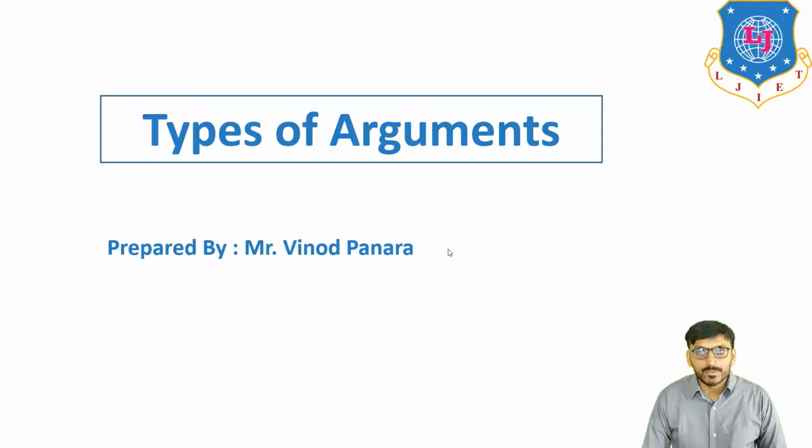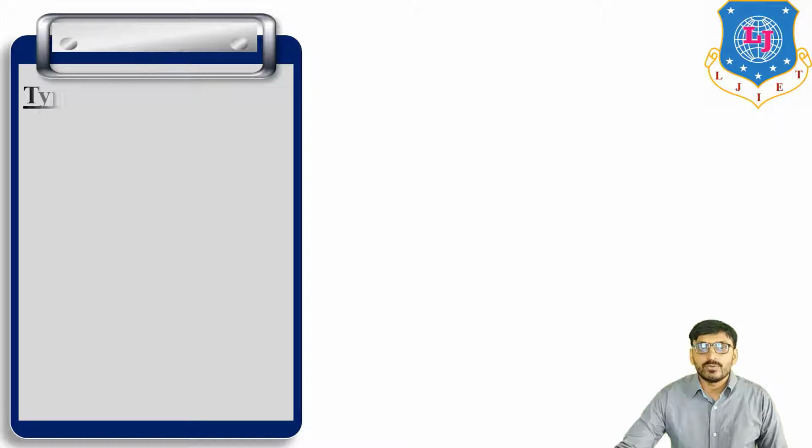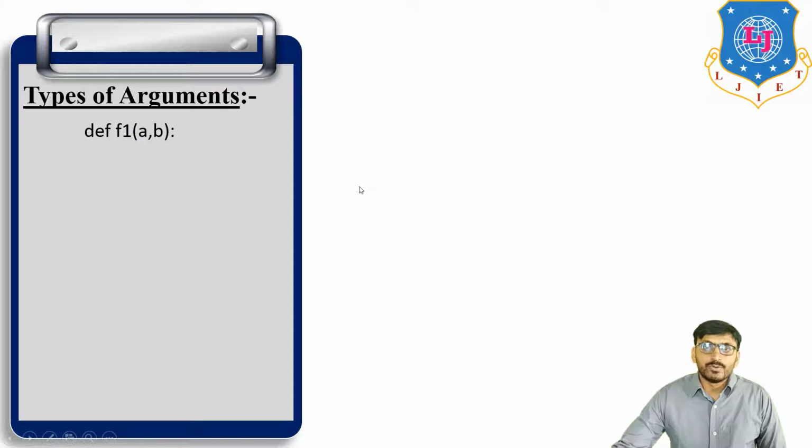Myself Vinod Panara, and today we discuss types of argument. Argument is one type of parameter, and parameter means input to the function. So, types of argument. We know the structure of a function: def, function name, and in brackets a, b.